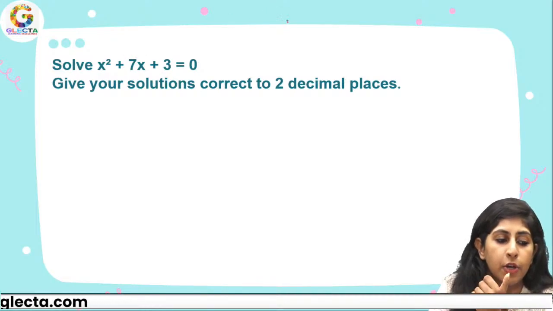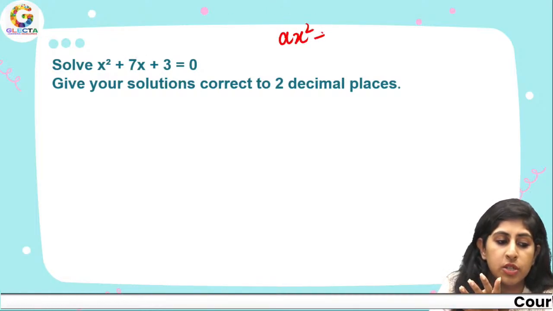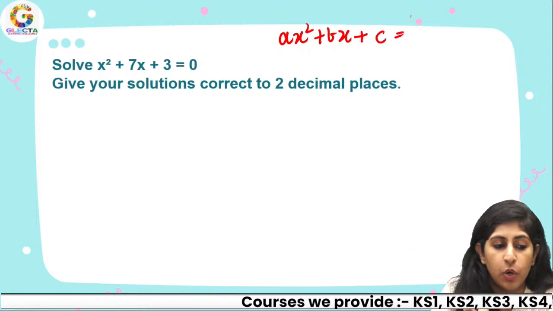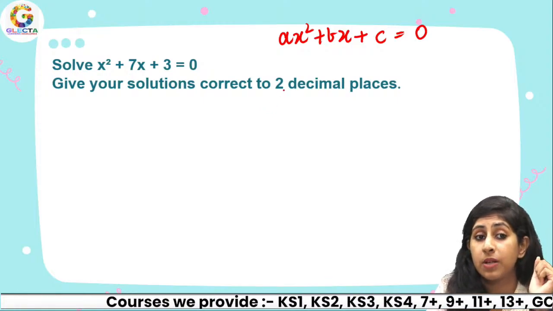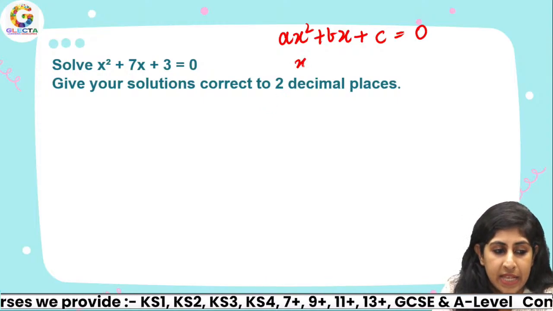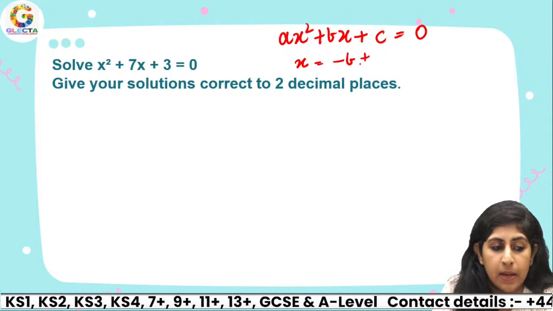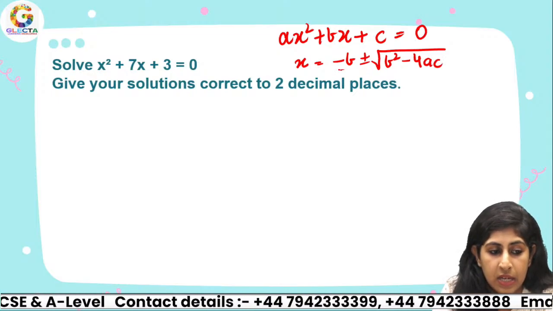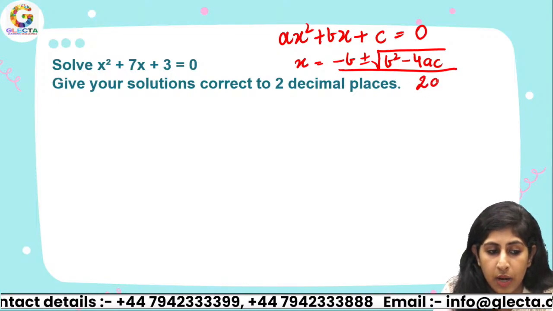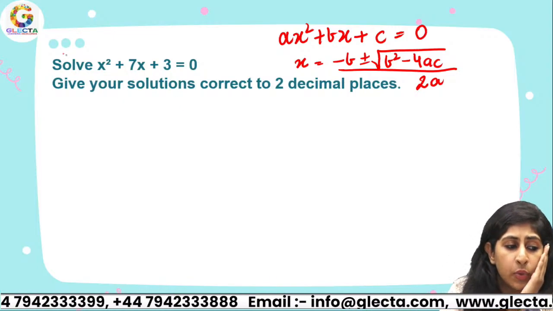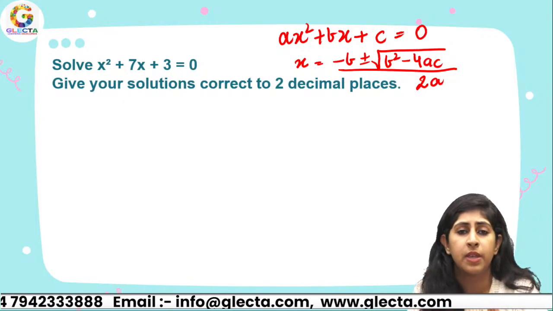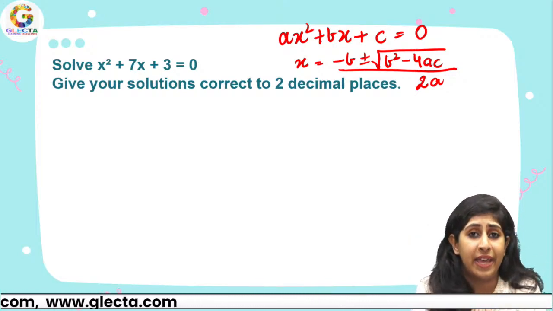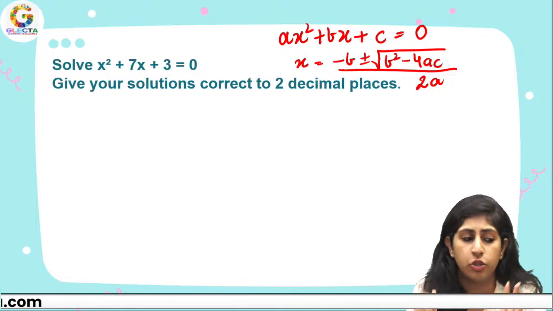You just need to compare the equation that has been given to you with the general form. When ax square plus bx plus c equals 0, then x equals negative b plus minus square root of b square minus 4ac divided by 2a, right? Now you have this equation x square plus 7x plus 3. Just compare these two equations. See what will be the value of a, b and c. That's all you need to judge.